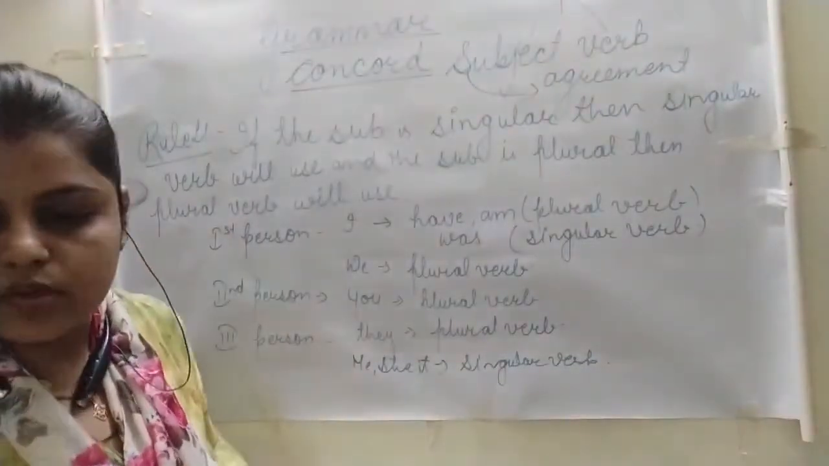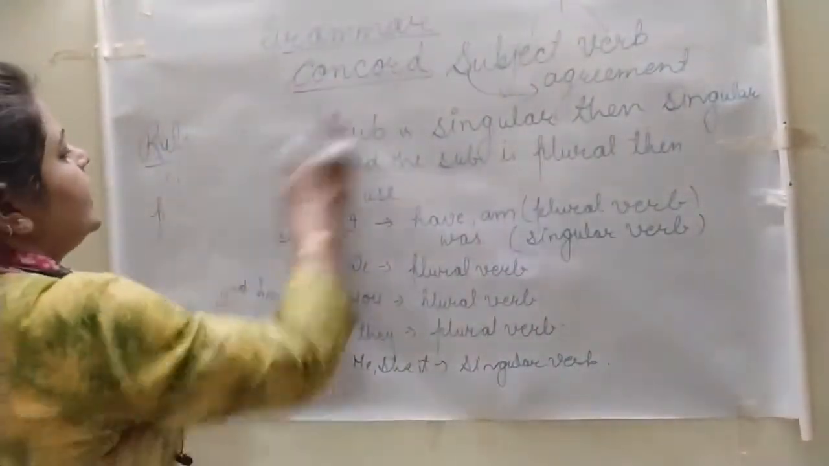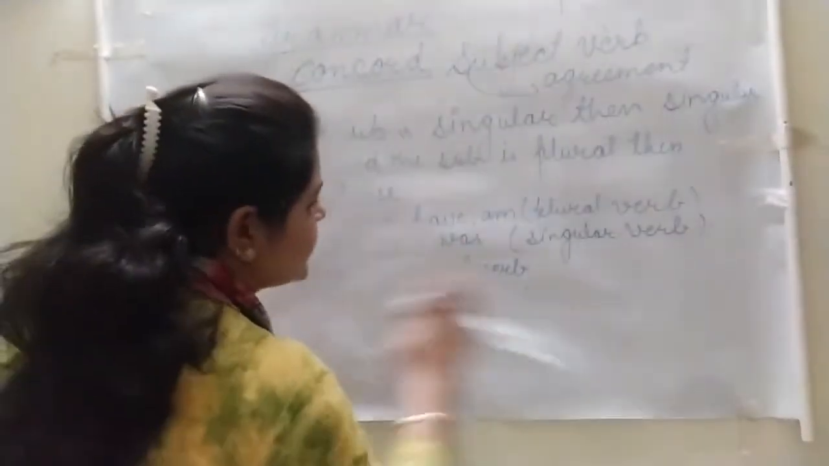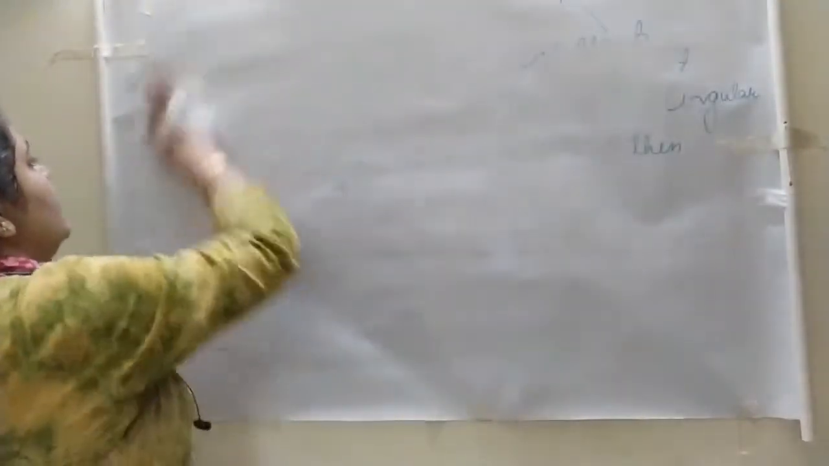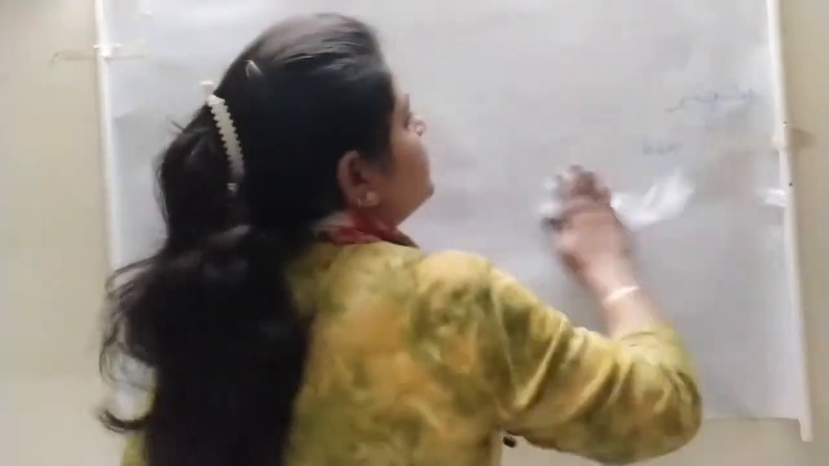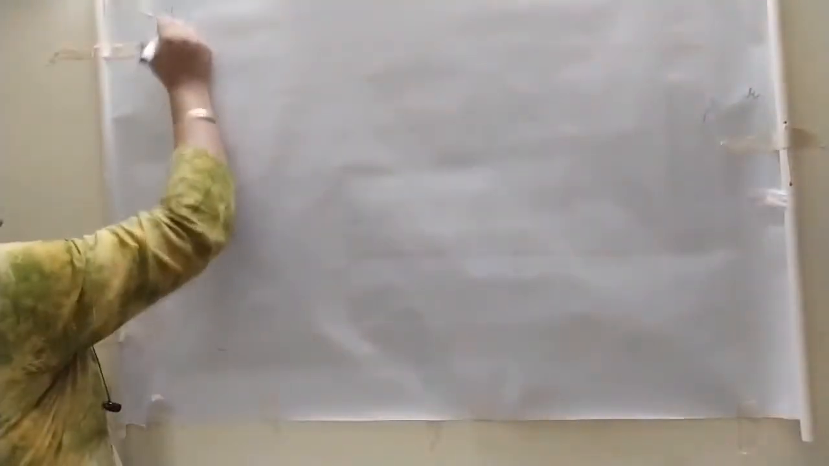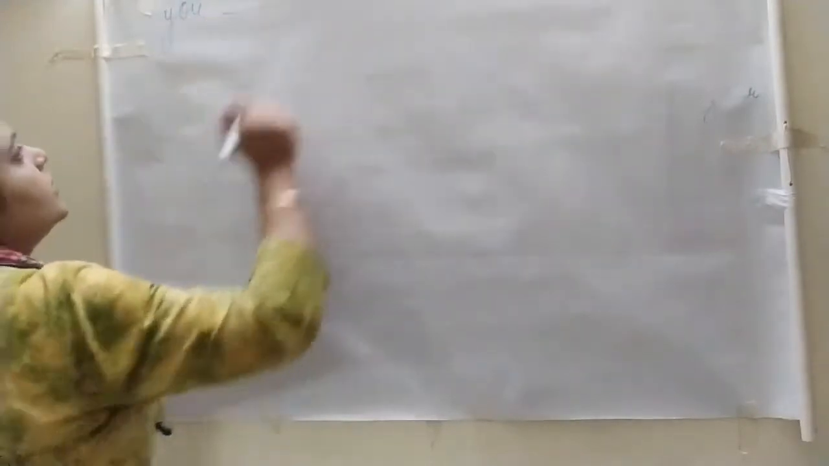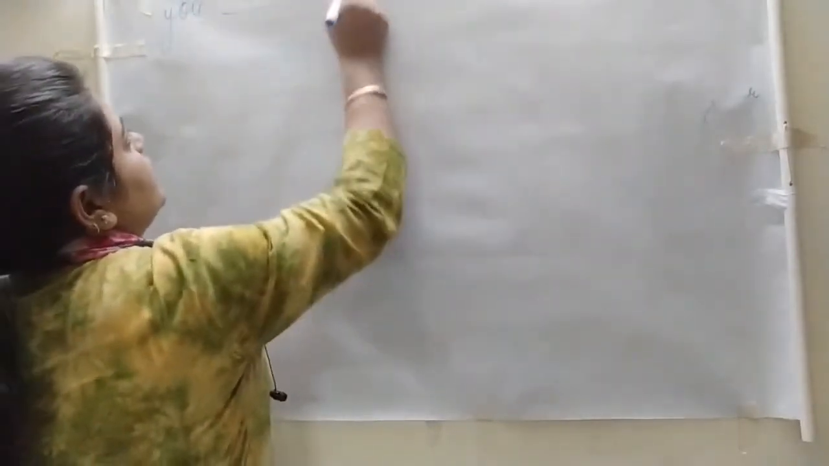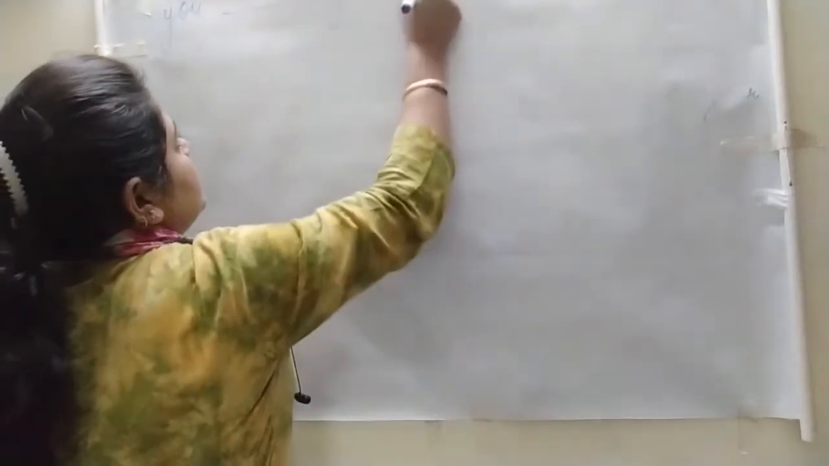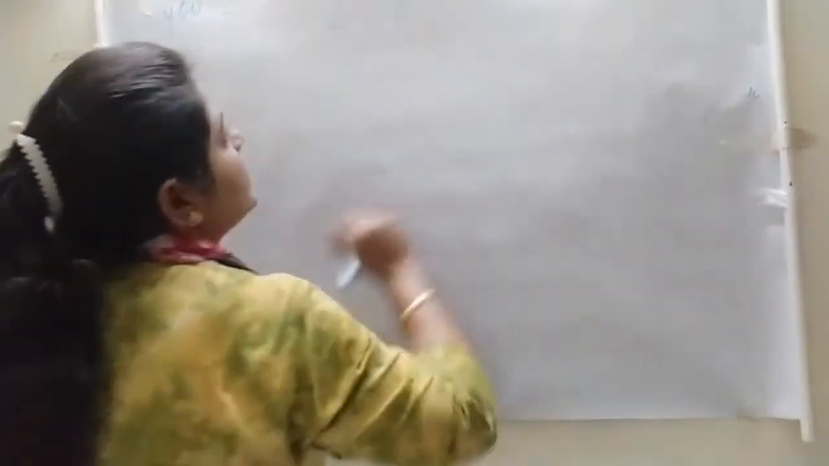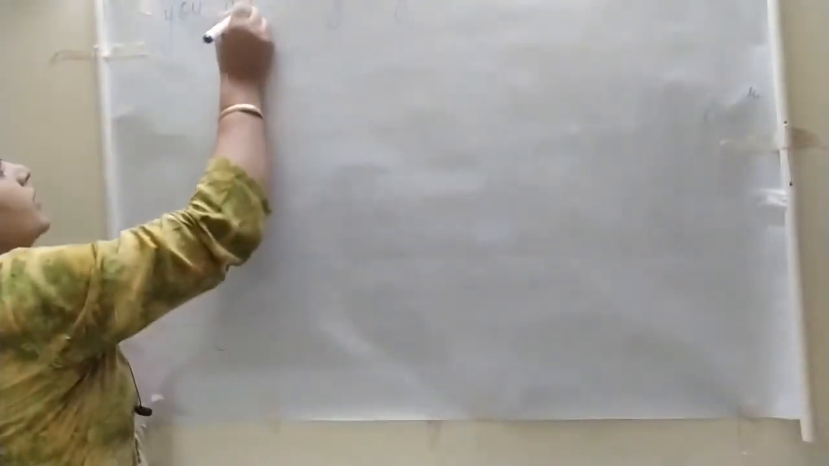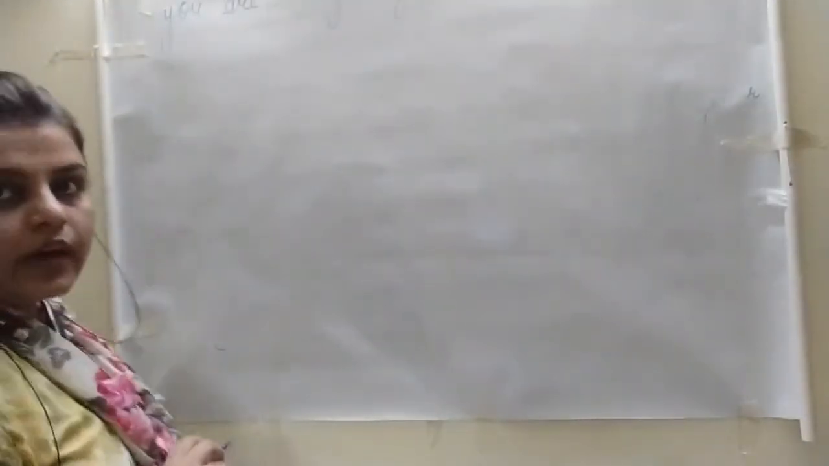I'll give you the examples also. Here are some examples. We'll see each and every rule with examples. We start with you, the second person. You a good girl. Are and is, so which verb will come? Yes, of course, are. You are a good girl.